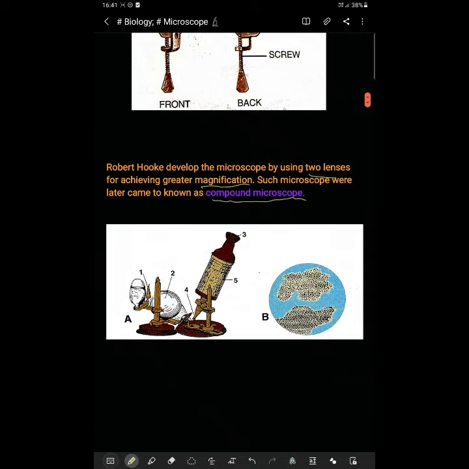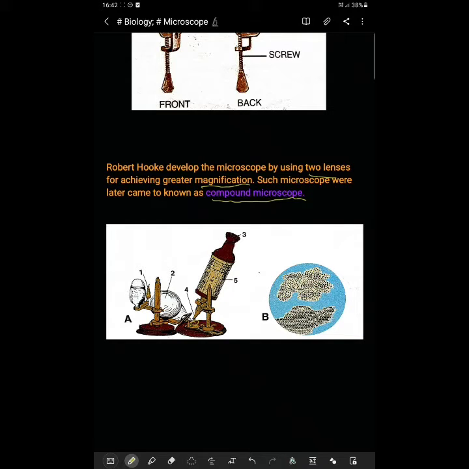So this was the microscope created by Robert Hooke, for greater magnification with two lenses. It was focused on the object below the microscope by a flask. Here you see, here the object was kept. Now this microscope worked basically on an oil lamp. It was like an oil lamp, and it needed oil for working.